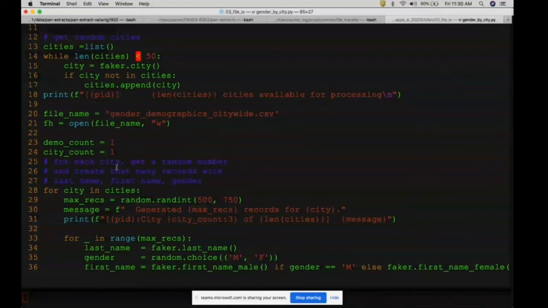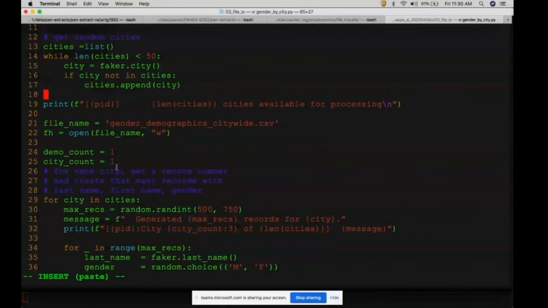So I get the city name and check whether it is already in my list. If it is there, I ignore it. If not, I append it. This loop might run 100 times or 50 times, but I exit the loop as soon as I get 50 random city names.